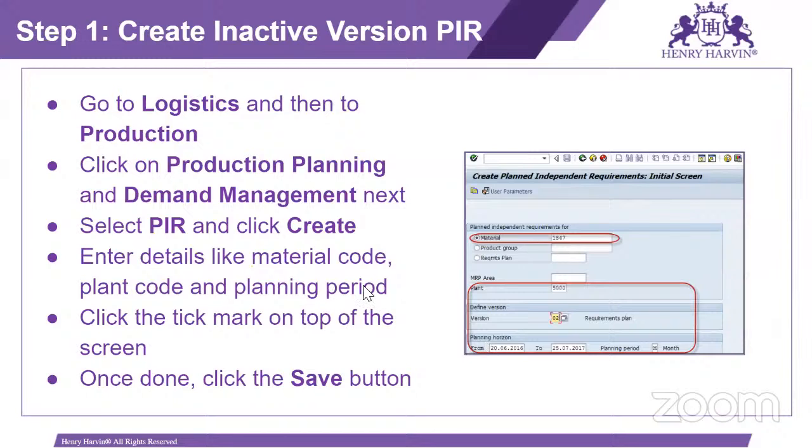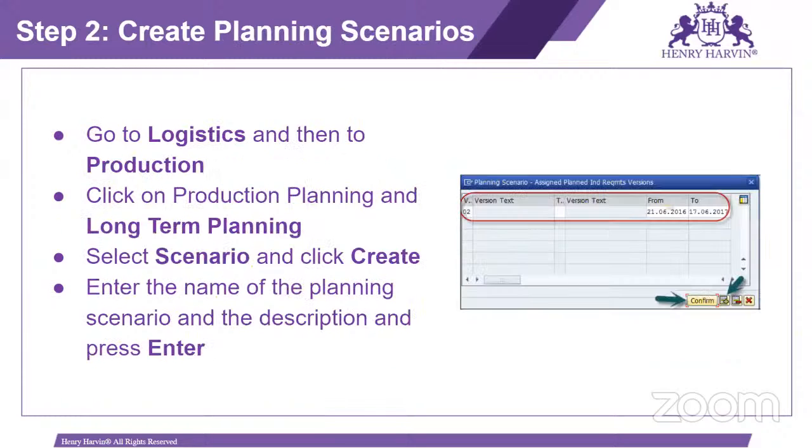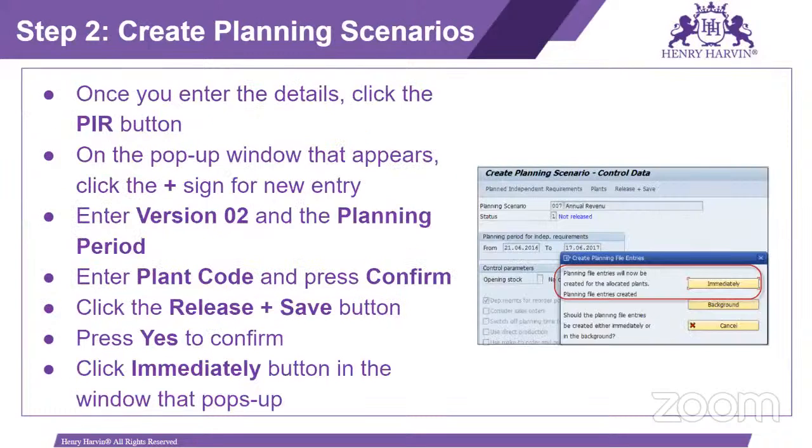Okay. So based on that, whatever PIR or planning we have, we have to maintain there. And based on that, we have to create the planning scenario in the long-term planning. So once we maintain these things, then we have to click on immediately planning file entries. And based on that, we have to run the MRP by using MS02, and we can check the requirement in the MS04 code. Okay. But this is the inactive version, because to understand the requirement in prior, for that we are using this long-term planning.